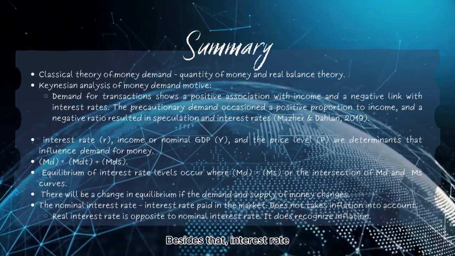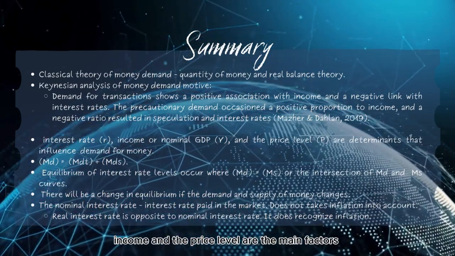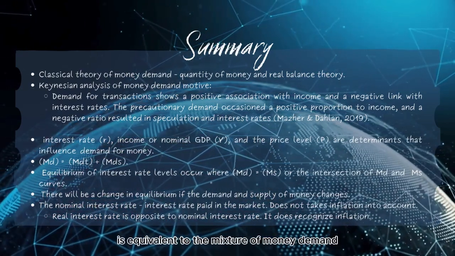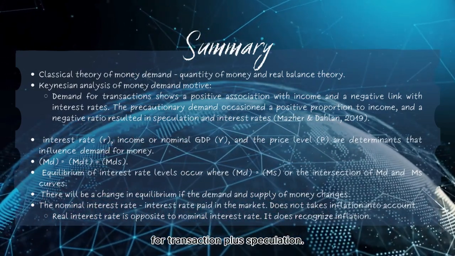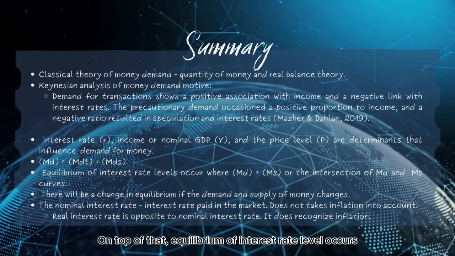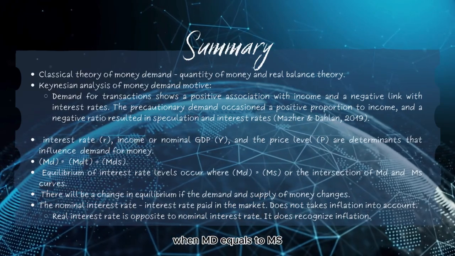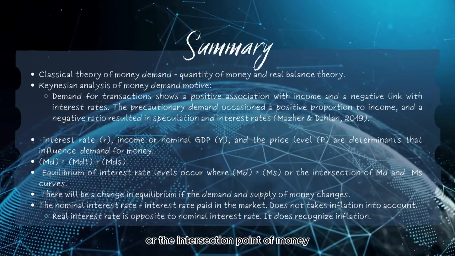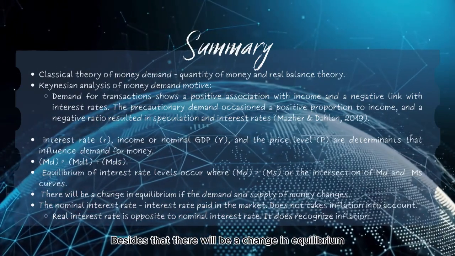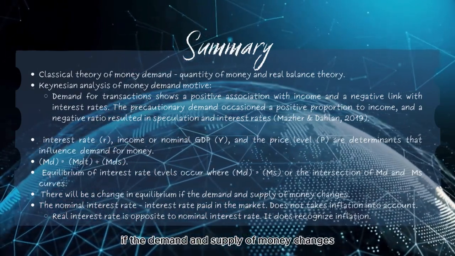Besides that, interest rate, income, and the price level are the main factors that affect the demand for money. Additionally, total money demand is equivalent to the sum of money demand for transaction plus speculation. On top of that, the equilibrium interest rate level occurs when MD equals MS, at the intersection point of the money demand and money supply curves. Besides that, there will be a change in equilibrium if the demand and supply of money change.